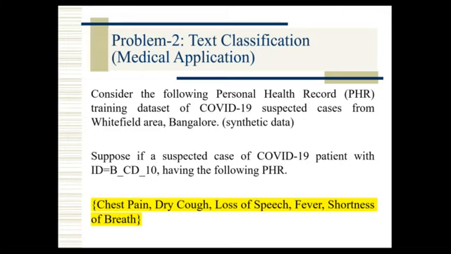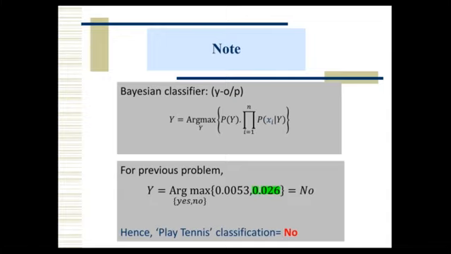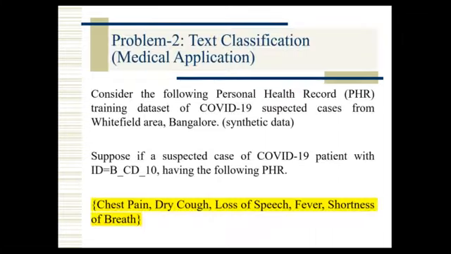Based on the given data, we have to classify which journals are related to our data. Of course, not 100% exactly, but most of the time we'll get suitable journals based on the given abstract. So in that case, we have to go for text classification. What we have seen so far were data sets like medical applications or the play tennis, yes or no application. If we go for text classification, like mail, or checking a suitable journal or website for the given data, we have to go for text classification.